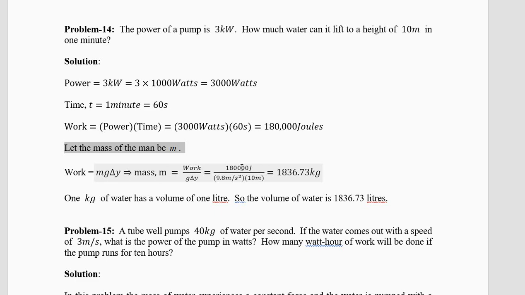180,000 divided by 9.8 into 10. 9.8 into 10 is 98. You divide this by 98, you will get 1836.73 kilograms. 1 kg of water is 1 liter. So we have 1836.73 liters of water.